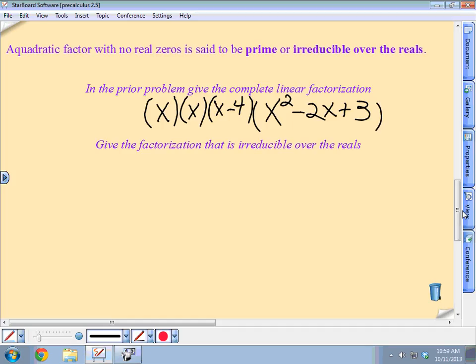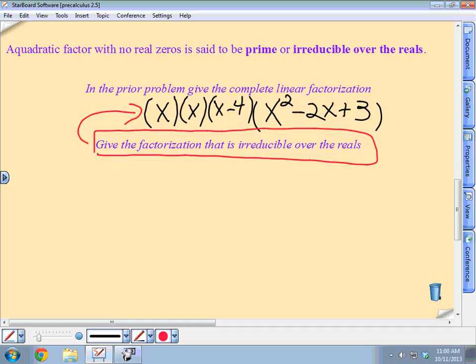If we want it irreducible over the reals, we don't want to add our imaginary parts. Here it says, give the factorization that is irreducible over the reals, and that's this.